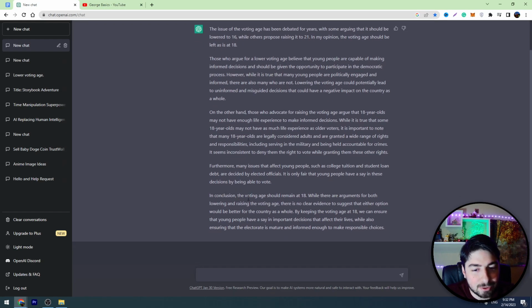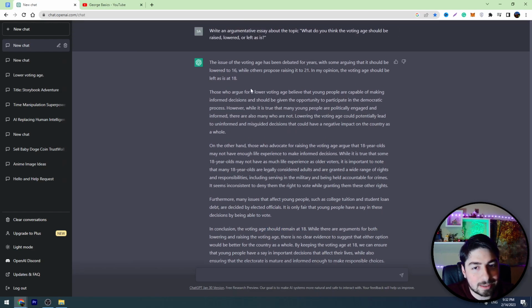And if we read the conclusion, we will see that ChatGPT is supporting the idea that the voting age should remain at 18, guys. So if we ask ChatGPT to write this essay again, it may support a different idea, for example, lowering the voting age. So this is random, guys. It's an AI tool and it doesn't have its own opinion about this. ChatGPT can think in different ways, but we can be more specific while we are writing the prompt.